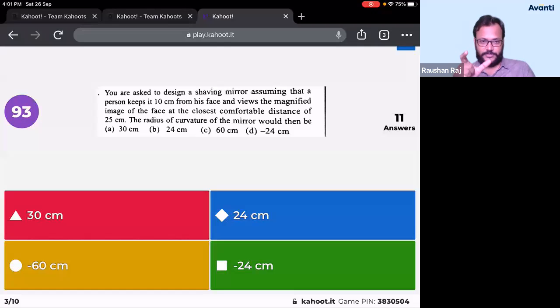I think you can zoom the screen, right? So by two fingers, like pinching out like this. So you can zoom the screen if you are unable to see the question properly. Pinch out to zoom your screen, and if you're struggling with the question, you can just zoom in and then you can see it.